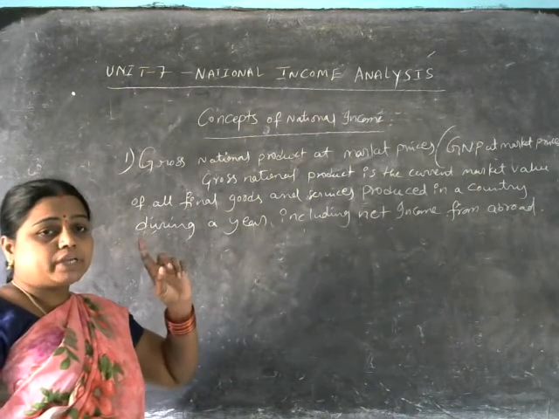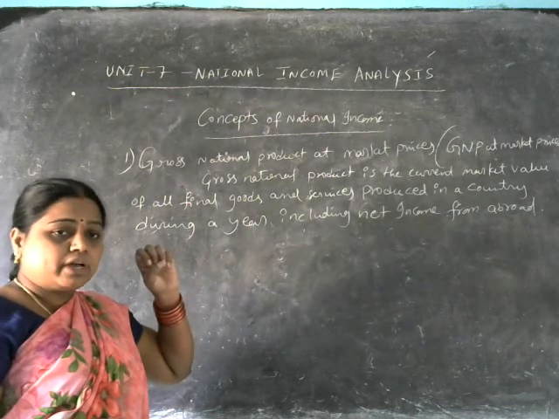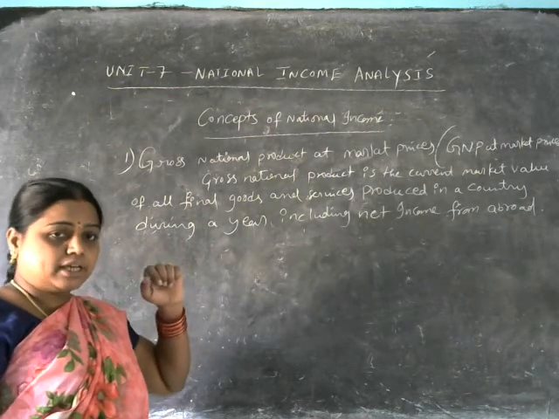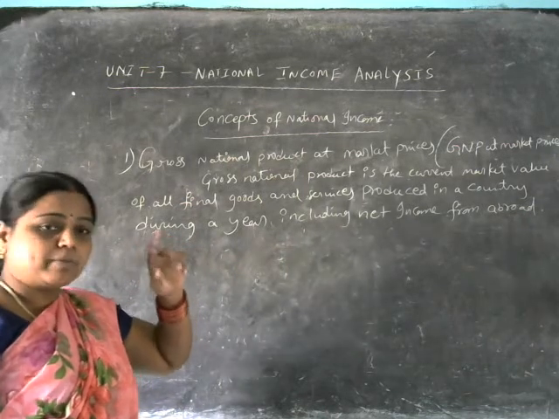Net income means after deducting the depreciation of the assets. The income which we earn from outside countries is also added here. That is called gross national product at market prices.